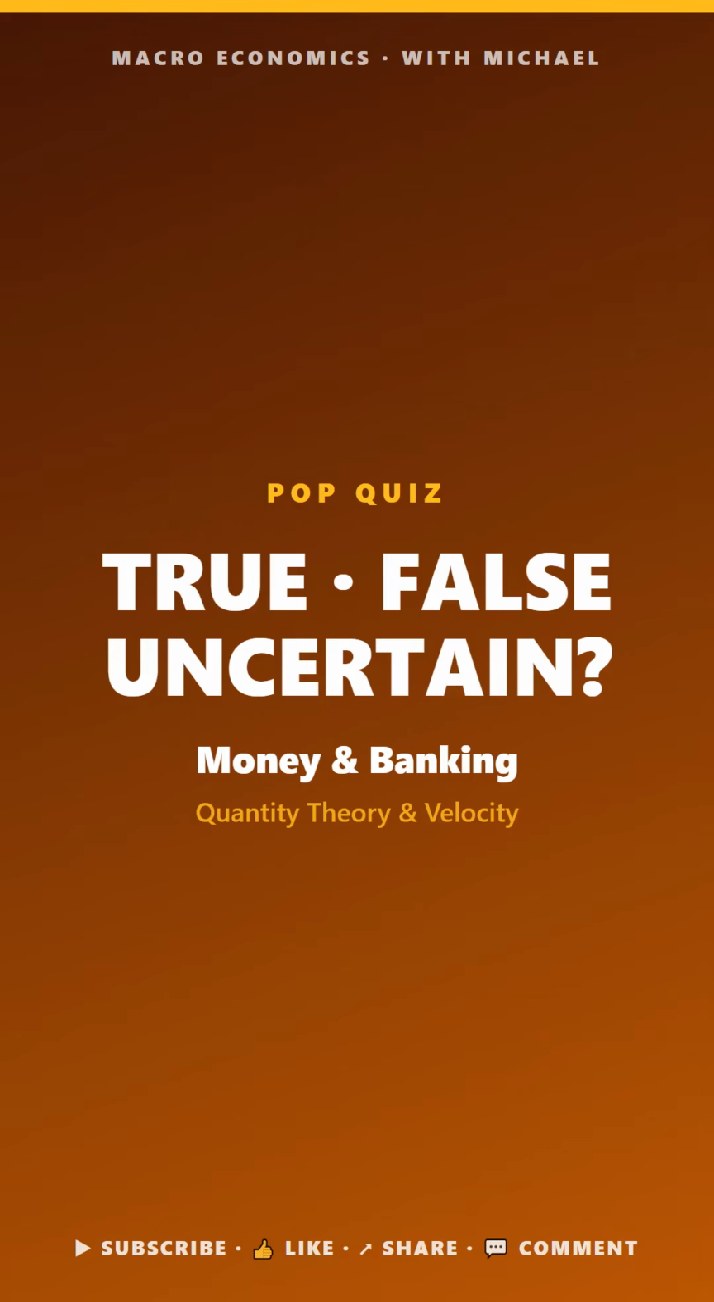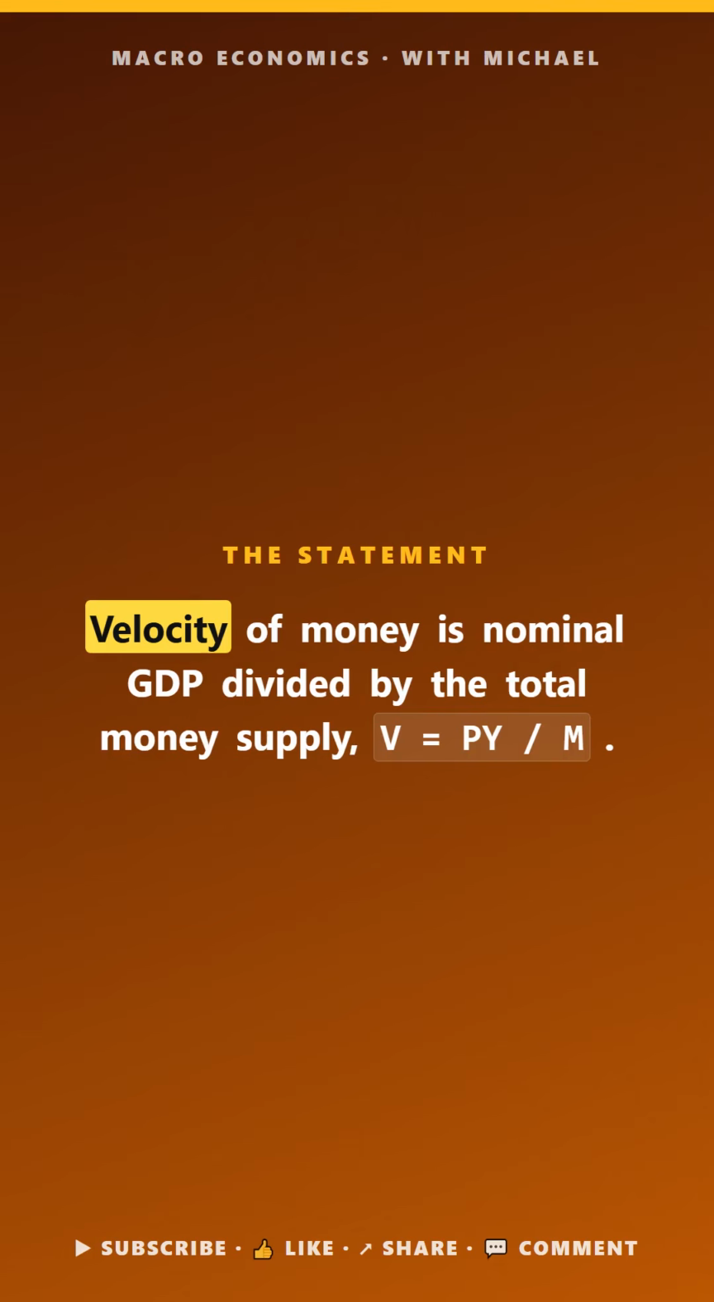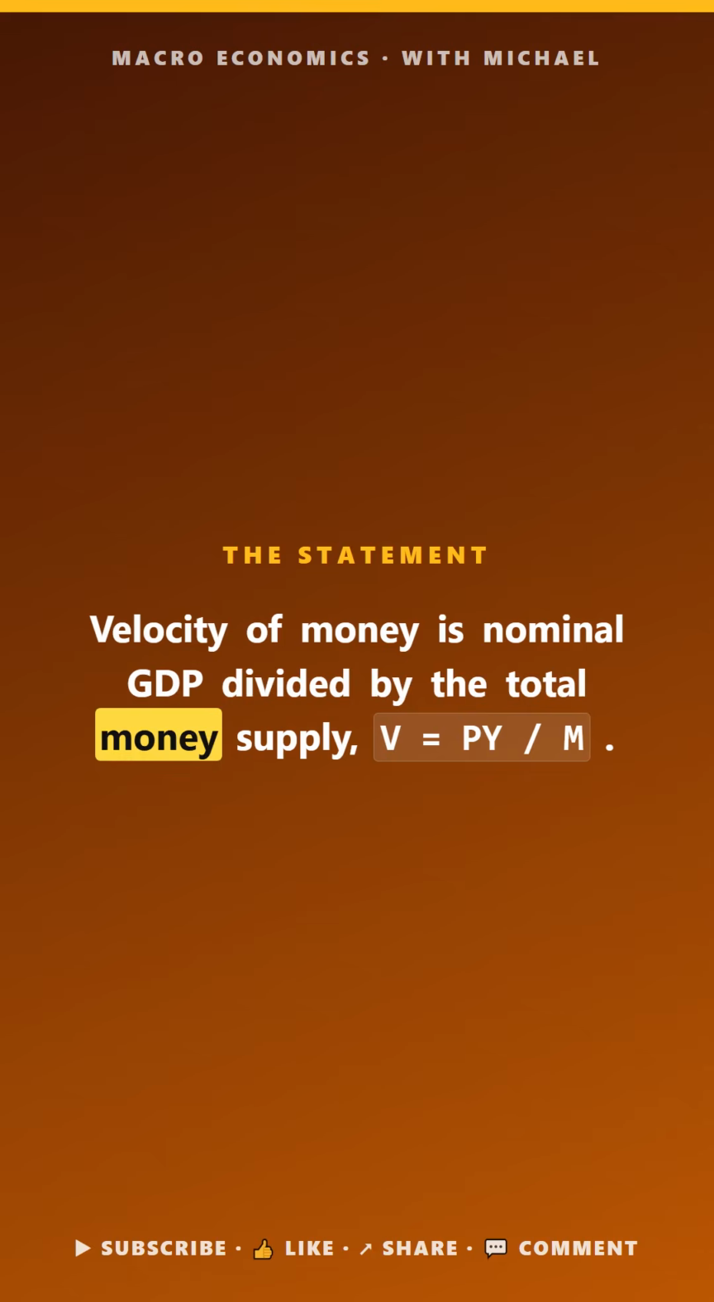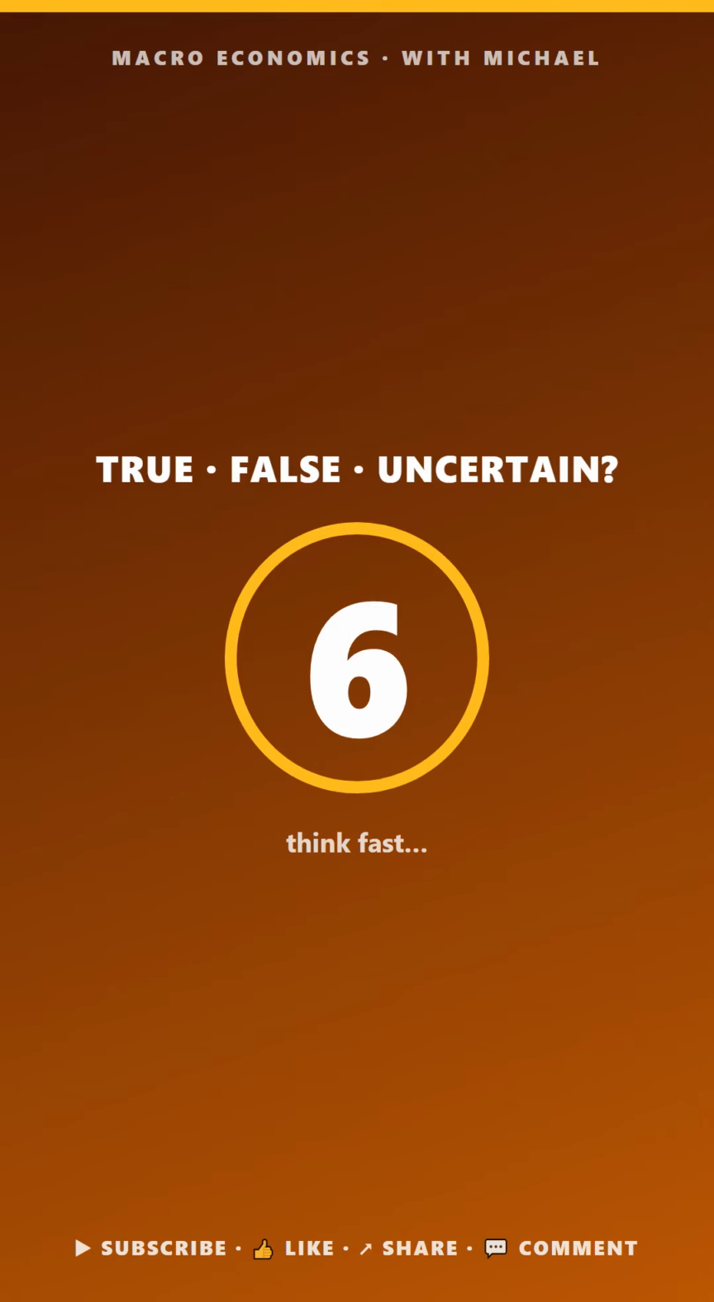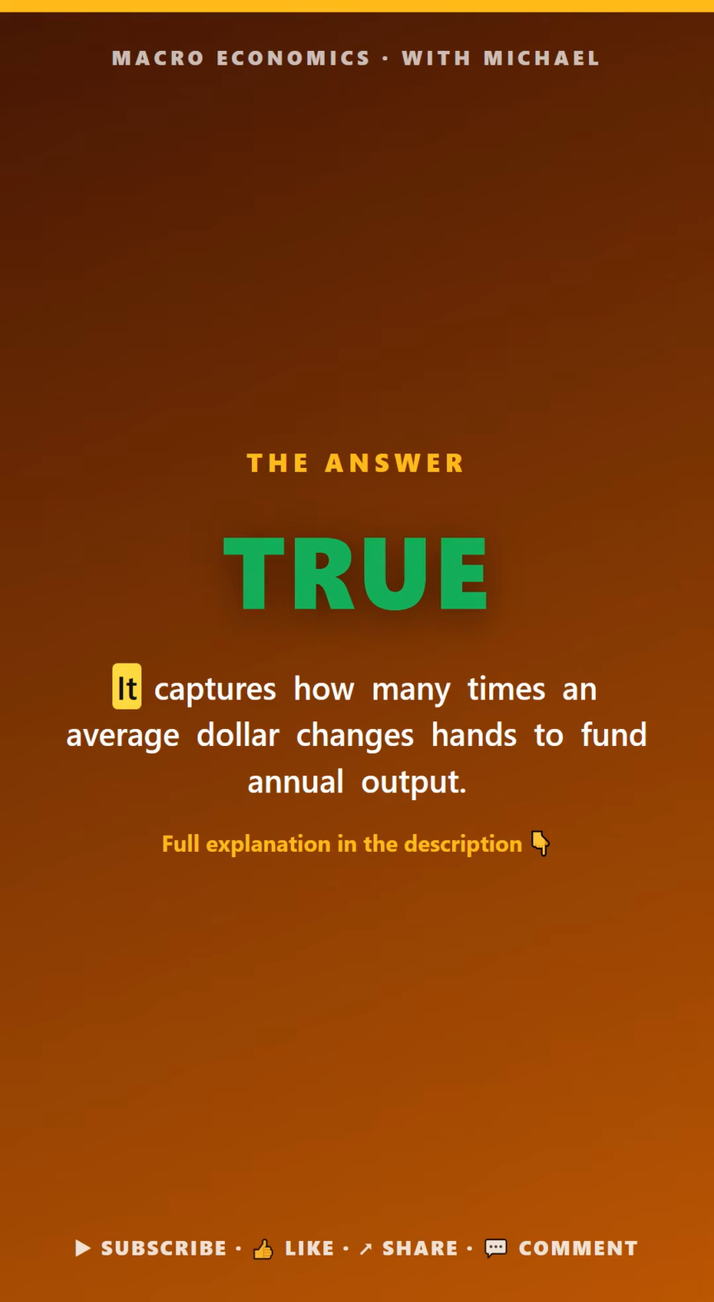Macro pop quiz. Money and banking. True, false, or uncertain. Velocity of money is nominal GDP divided by the total money supply, V equals PY over M. The answer is true. It captures how many times an average dollar changes hands.